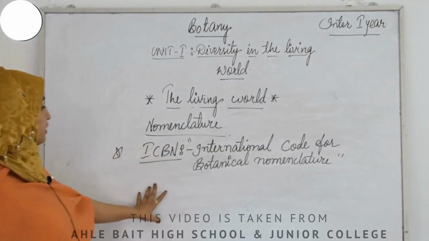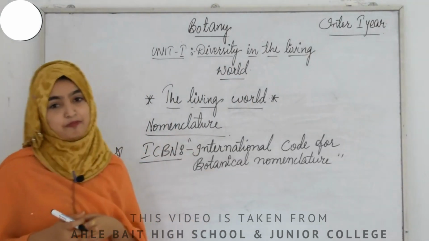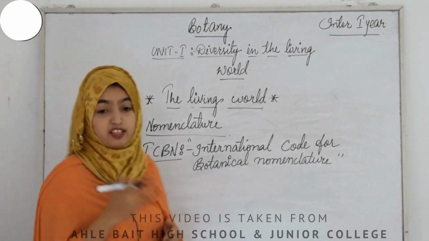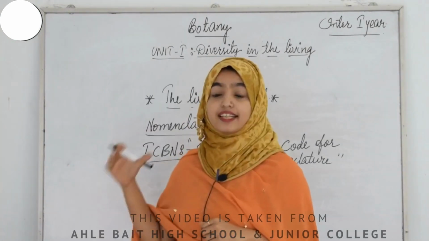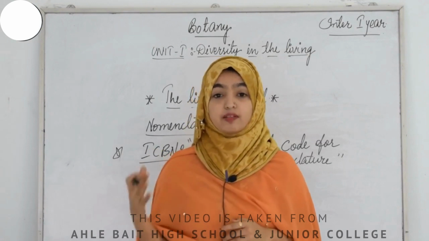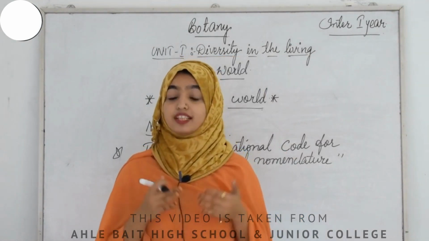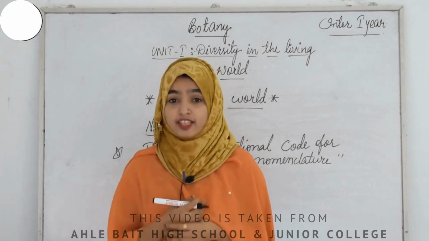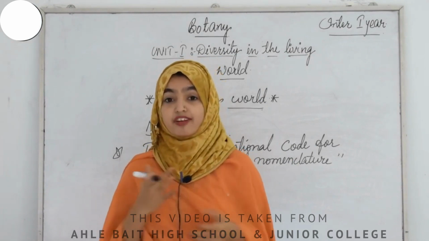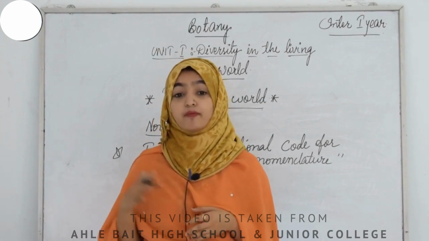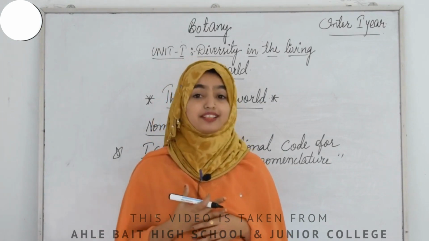Please do remember this because it is very important for your IPE as well as NEET. Okay, that is ICBN, International Code for Botanical Nomenclature. It is a set of principles for naming the plants, for nomenclature we can say. The scientific name ensures that each organism has only one name, right? That's a major function of the scientific name. And it also ensures that such a name has not been used for any other organism.